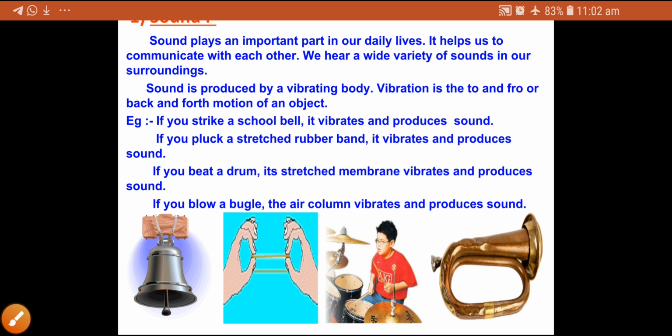If you blow a bugle, the air column vibrates and produces sound. This part is the hollow part, and when a person starts blowing the bugle, the air column present here starts vibrating and produces sound. In all these pictures, in all these instruments, the vibrating part is different. But all these instruments start vibrating, and because of the vibration they produce different types of sound.